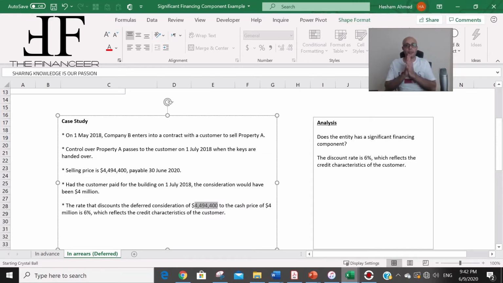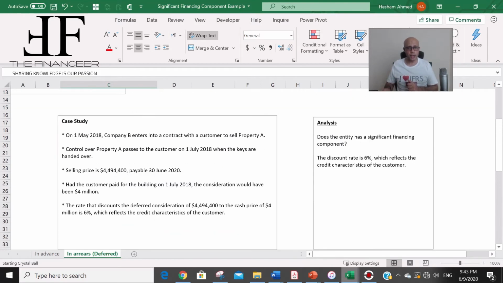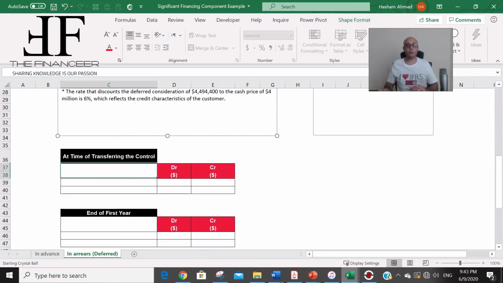Okay. Now the discount rate that we are going to use is 6%, and effectively the company is giving a loan to the customer. Effectively, the company is providing finance to the customer, because the customer is going to pay later on, and because the company is providing finance to the customer, the company must recognize interest income or financing income. The first stage of the interest is at the time of the inception of the contract, the time of the transfer of the product and services to the customer, which is on 1st of July. Control of the property has passed to the customer, so the first entry will be on July.